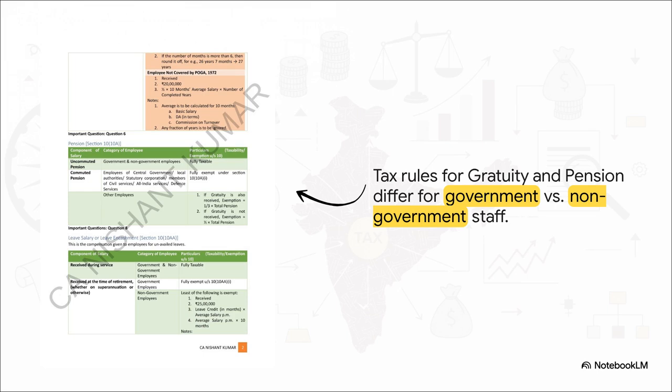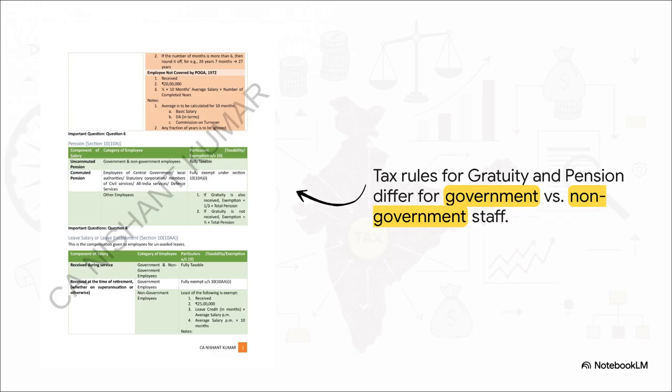Next up, let's talk about retirement benefits like gratuity and pension. These have some very particular rules, and it all depends on who you work for, which is why they pop up in exams all the time. For government employees, it's pretty simple. Gratuity at retirement is totally tax-free. But for non-government employees, there's a cap, and the calculation is different depending on if you're covered by the Payment of Gratuity Act or not.